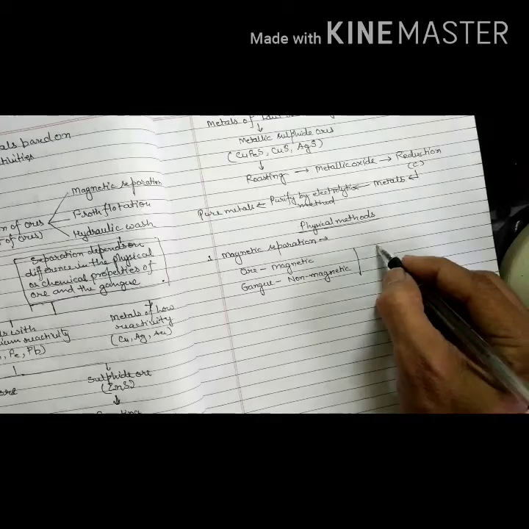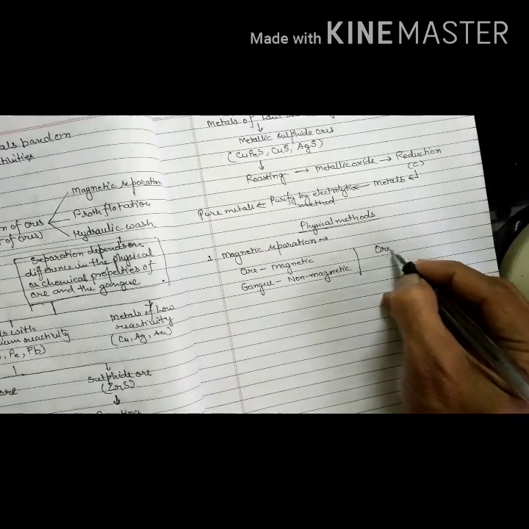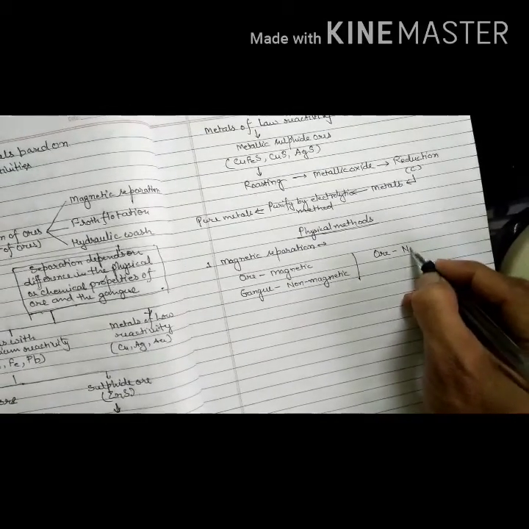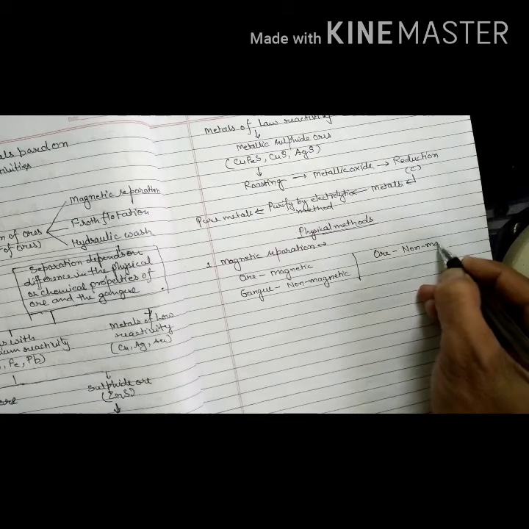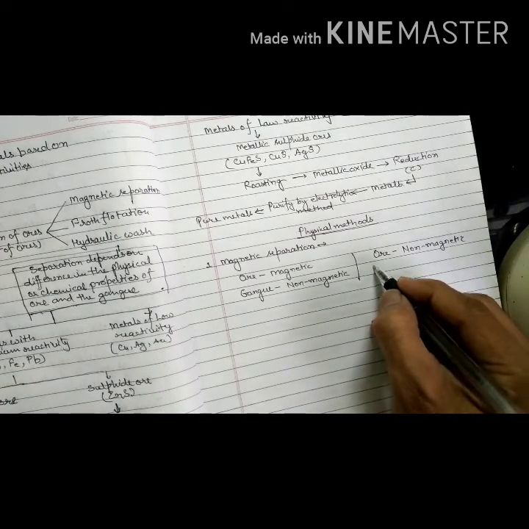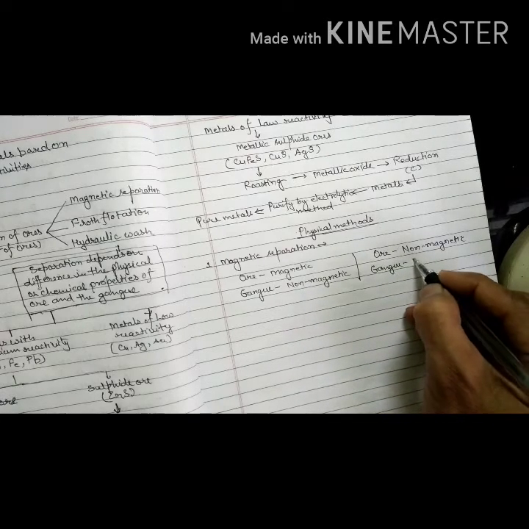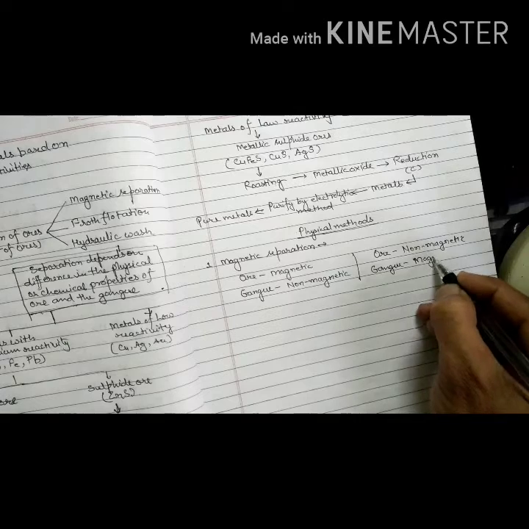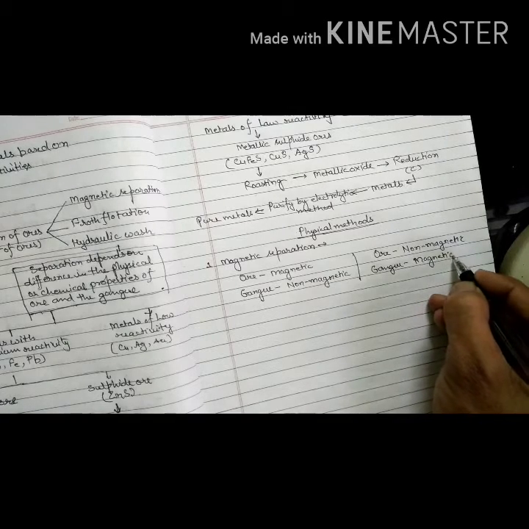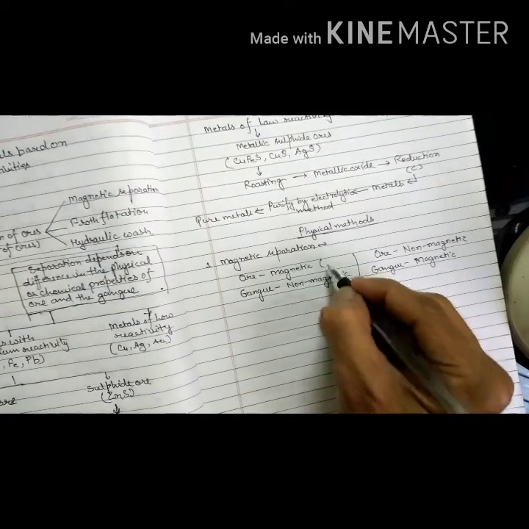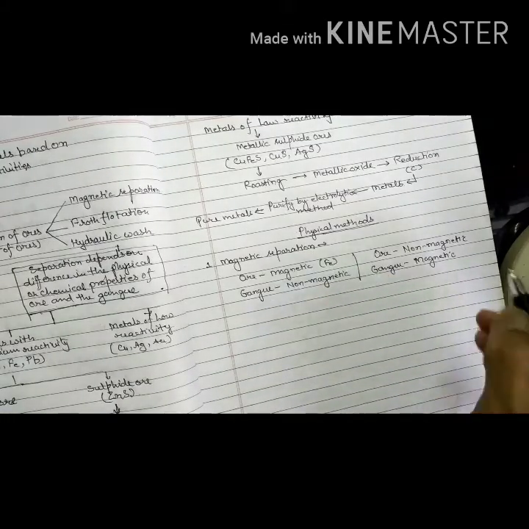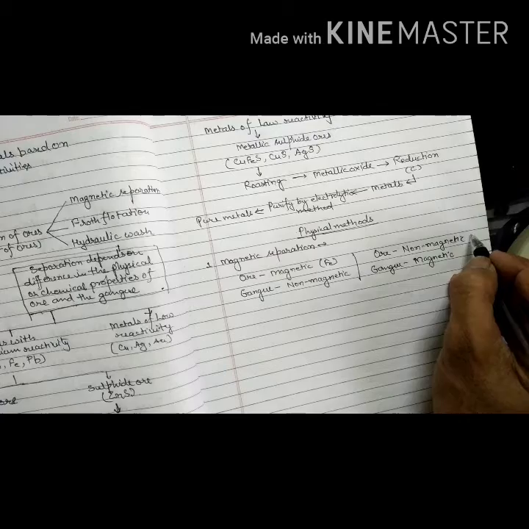This can also be reverse, that is ore non-magnetic and gangue can be magnetic. Here we can take example of iron, and here we can take example of aluminium.